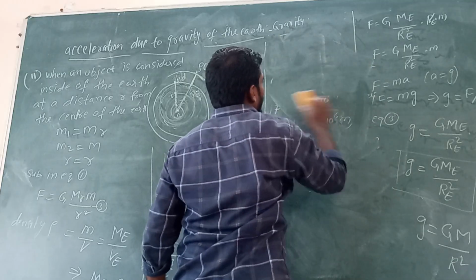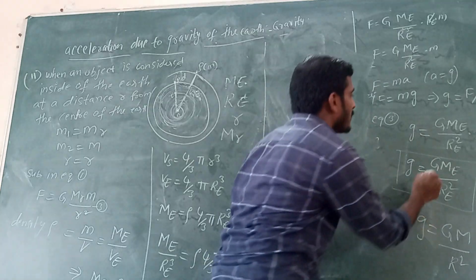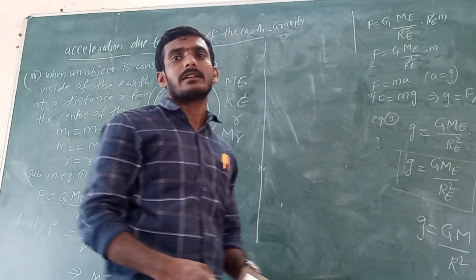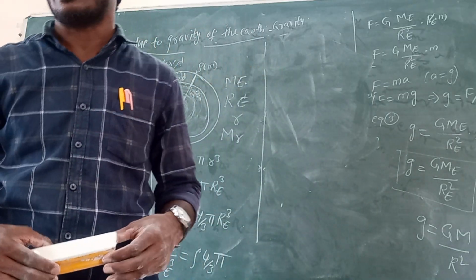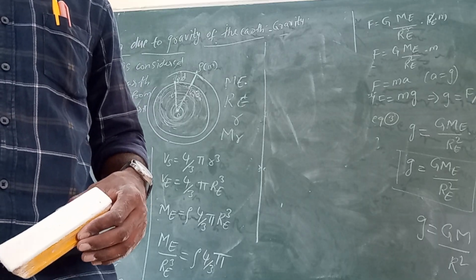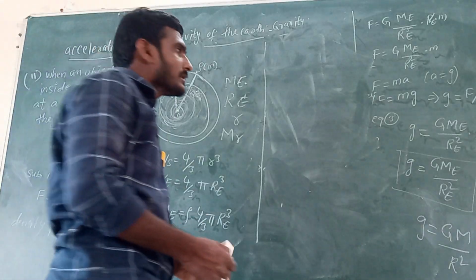If we substitute the G value, the mass of the earth and the radius of the earth in this equation, we will get the acceleration due to gravity of the earth.